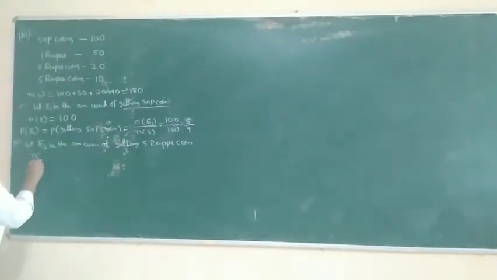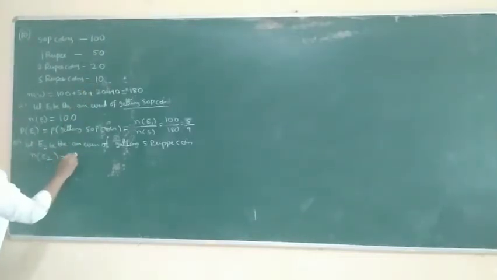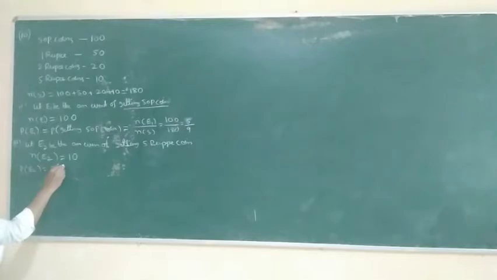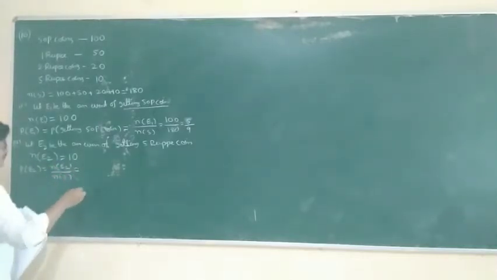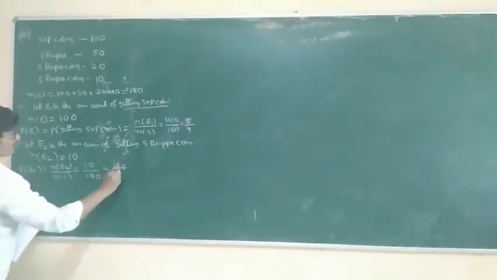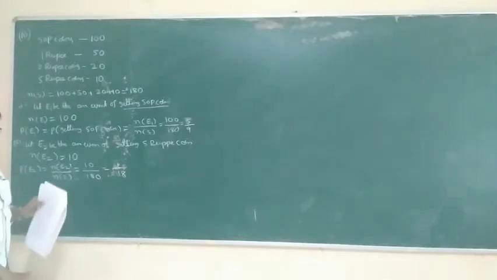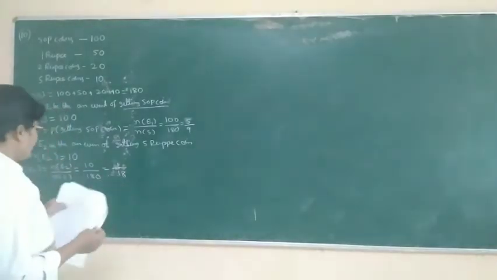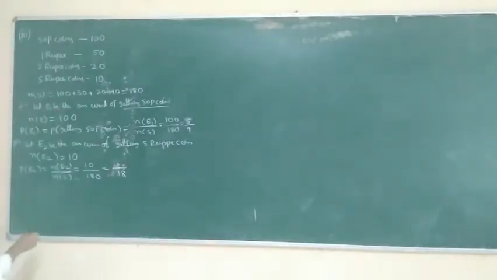So n of E2, number of 5 rupee coins, is 10. So P of E2 is equal to n of E2 by n of S, which is 10 by 180. So 1 by 18. The second bit is what we are asked: the probability that it will not be a 5 rupee coin.